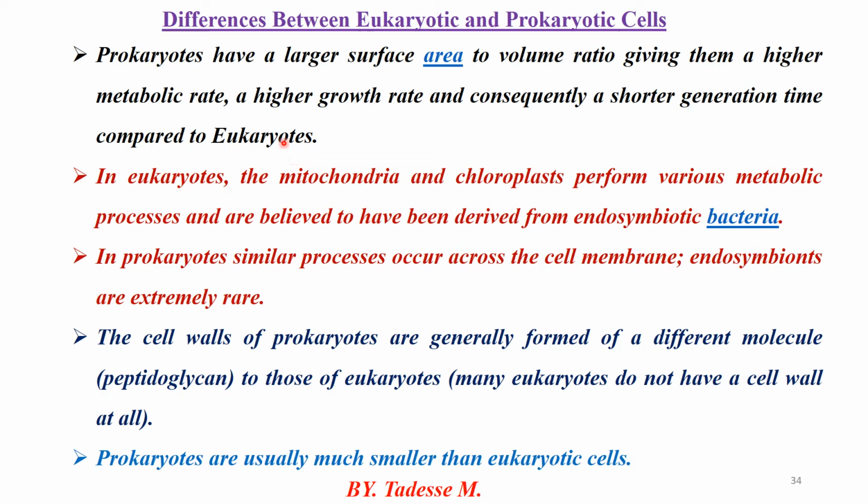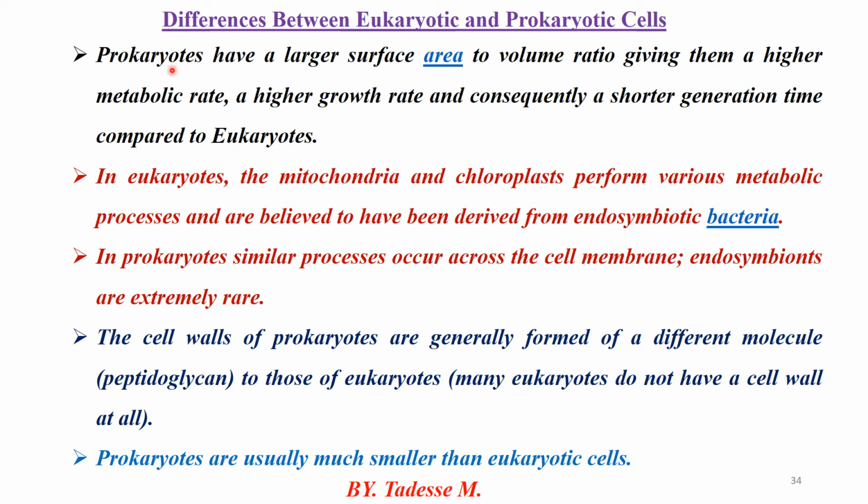The other topic is the difference between the eukaryotic cell and the prokaryotic cell. You know that the prokaryotic cell is one of the simpler and smaller cells. Prokaryotic cells have a large surface area to volume ratio, which gives them a higher metabolic rate and higher growth rate, and consequently they have a shorter generation time compared to eukaryotes. This means prokaryotic cells have a larger surface area to volume ratio than eukaryotic cells. If the prokaryotic cell has a large surface area to volume ratio, the cell size of the prokaryotic cell is smaller.